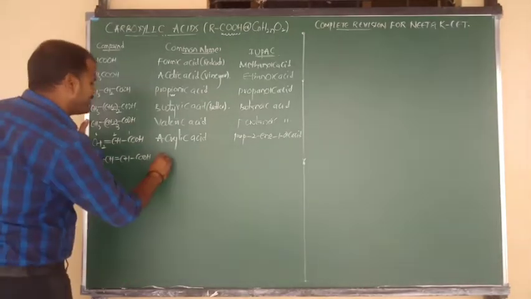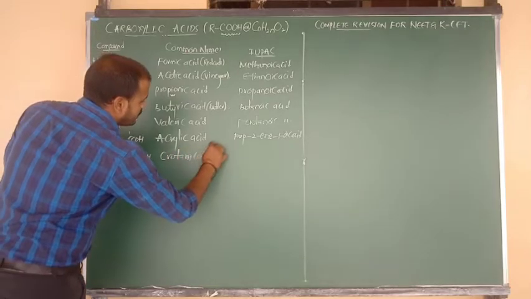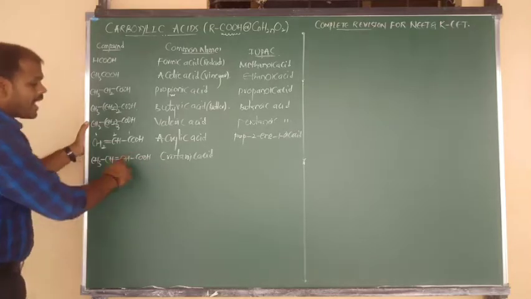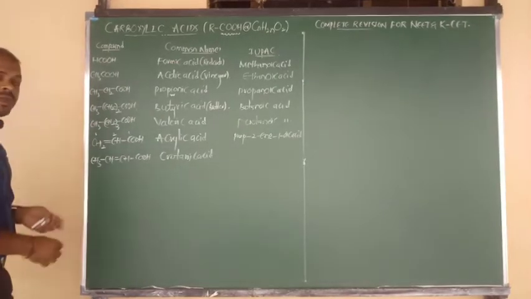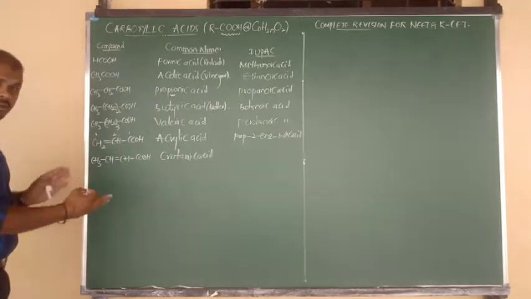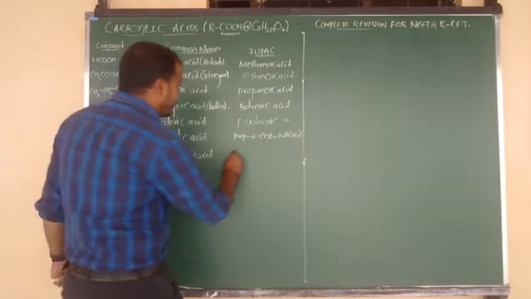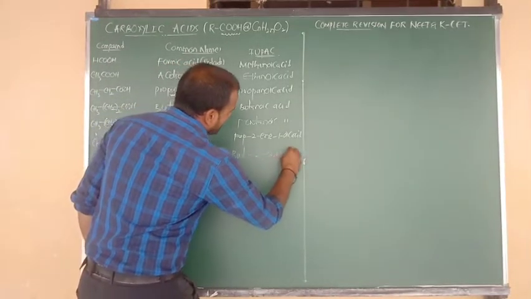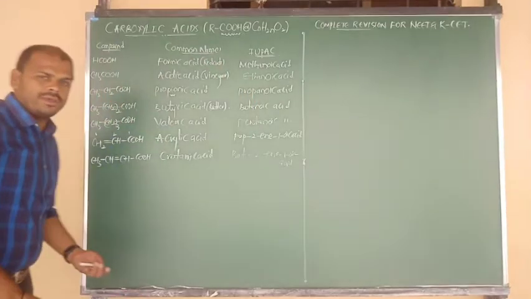Already I have told you in previous class also. This is nothing but crotonic acid. If we write CHO here, it is crotonaldehyde. Otherwise we can say this is nothing but crotonic acid. So what may be the IUPAC name? 1, 2, 3, 4. But-2-en-1-oic acid.